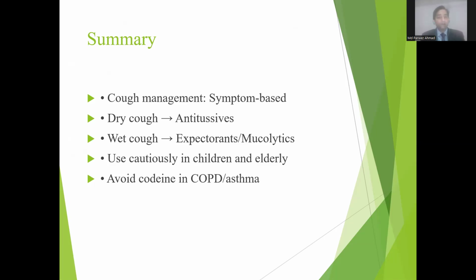history of the patient. In case of wet cough, that is productive cough, different types of expectorants we have discussed here, like ammonium chloride, and guaifenesin is a bronchial secretion enhancer, and mucolytics like bromhexine and acetylcysteine. Especially codeine we use with precaution, and codeine-like drugs we avoid in COPD, asthma, and other respiratory disorders.